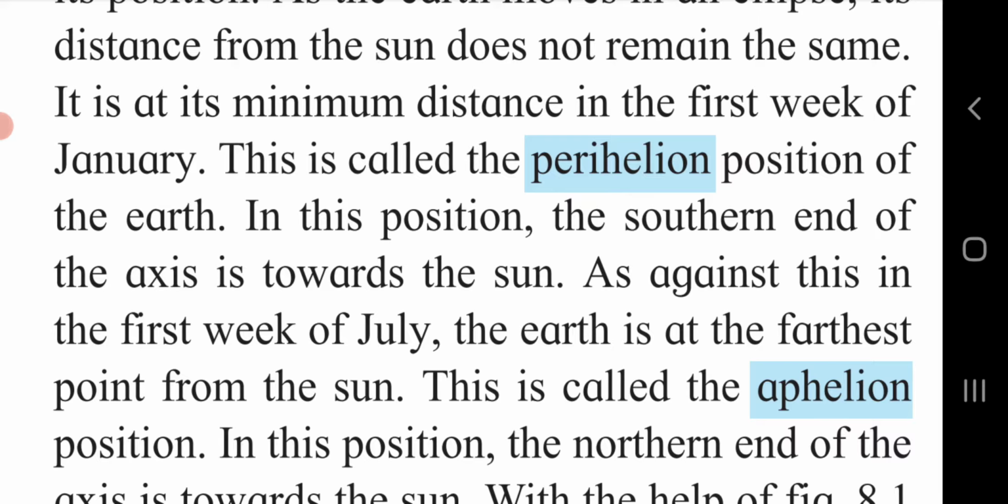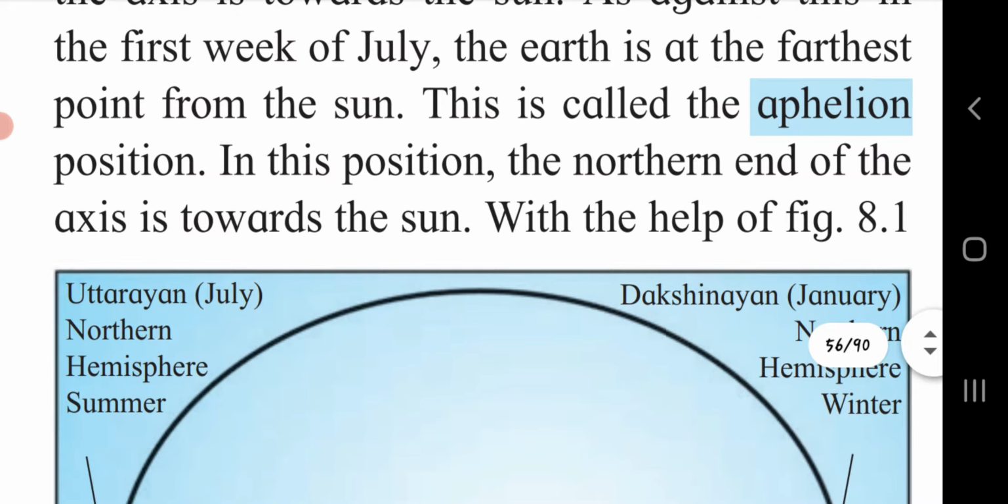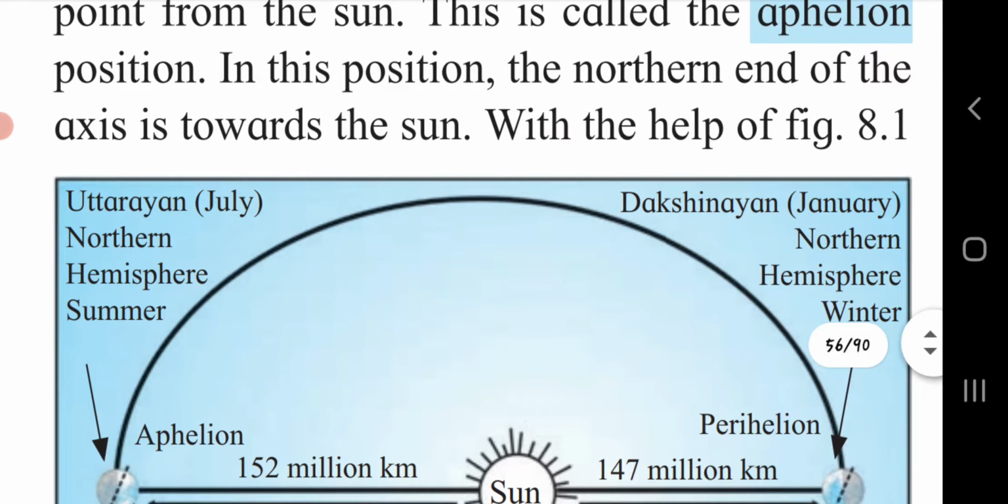When the earth is close to the sun, it is known as perihelion position. And when the earth is far away from the sun, then it is called aphelion position. Do you understand? Perihelion and aphelion. Perihelion means close to sun, and aphelion means far from sun. Keep in mind.